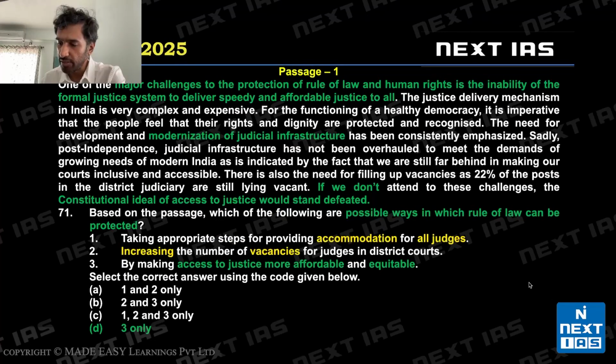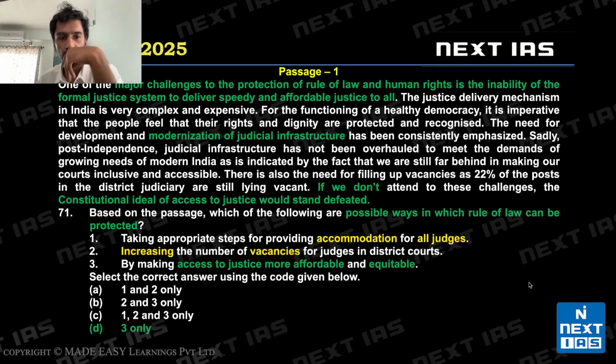Let's look at question 71. This is the last question from the paper, the last verbal question from the paper, a passage question. Possible ways in which rule of law can be protected. Right? A fact-based question from the passage or possibly an inference question. One of the major challenges to the protection of rule of law and human rights is inability of the formal justice system to deliver speedy and affordable justice. So we know what the passage is about. The first line essentially captures it.